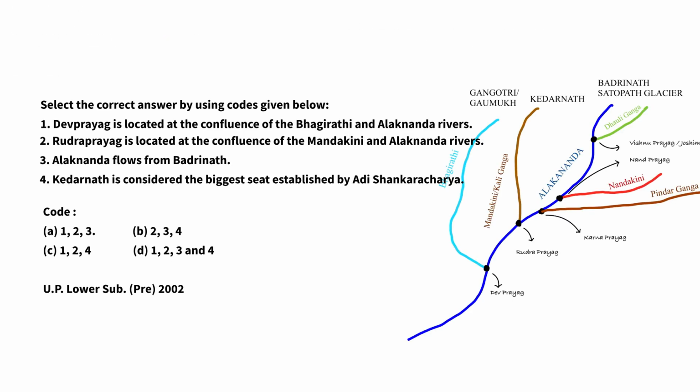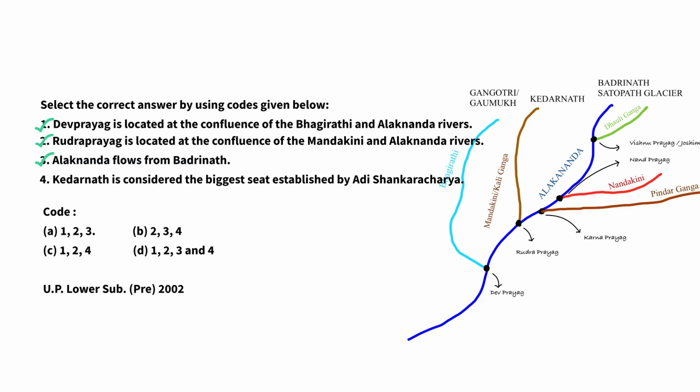Next question. Here are 4 statements given in the question. First statement is Devprayag is located at the confluence of Bhagirathi and Alakananda. From Dragon Ball Z, DBZ, Devprayag and Bhagirathi. Statement 1 is correct. Second statement. Rudraprayag is located at the confluence of Mandakini and Alakananda. Again from the trick Kumar, KMR, Kedarnath, Mandakini and Rudraprayag. This statement is also correct. Third statement. Alakananda flows from Badrinath. So our trick A and B, Alakananda starts from Badrinath. This statement is also true.